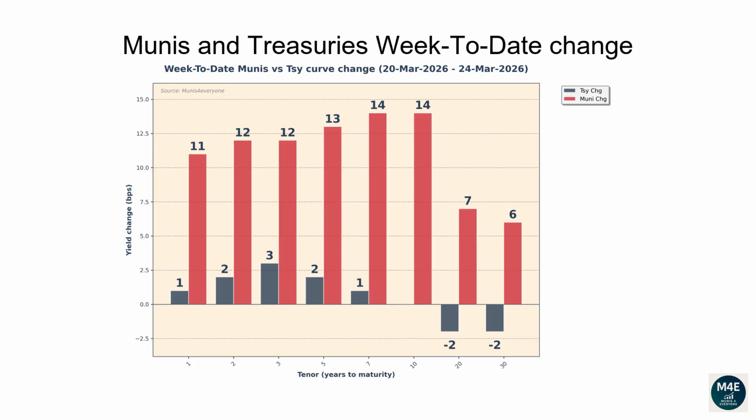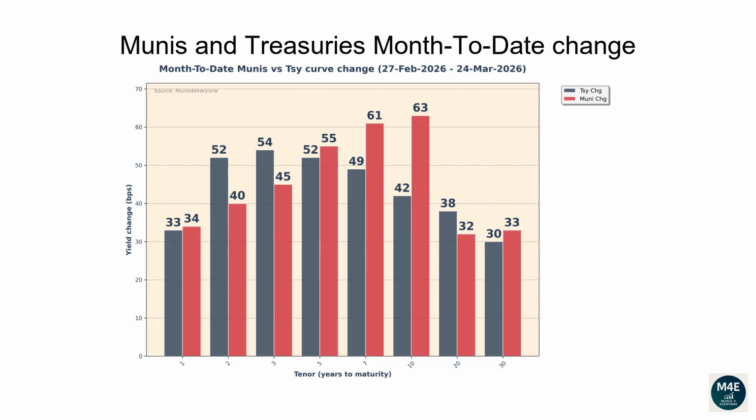This graph is similar to the previous one, but instead of showing how interest rates have moved versus the prior day, they show how much they have changed since the end of the previous week. The current bar plot shows how Munis and Treasuries have changed since last Friday. This graph shows how much interest rates have changed since the end of the previous month. The current bar plot shows how Munis and Treasuries have changed since the end of February.